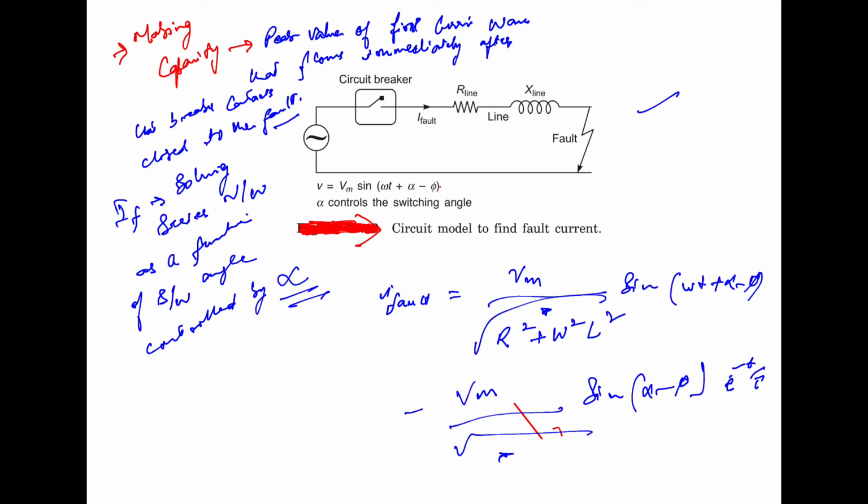Now this tau is the time constant of the RL circuit given by L divided by R, and phi is the phase angle of the circuit, and this phase angle phi is given by tan inverse of omega L by R. So this is explained graphically with this.